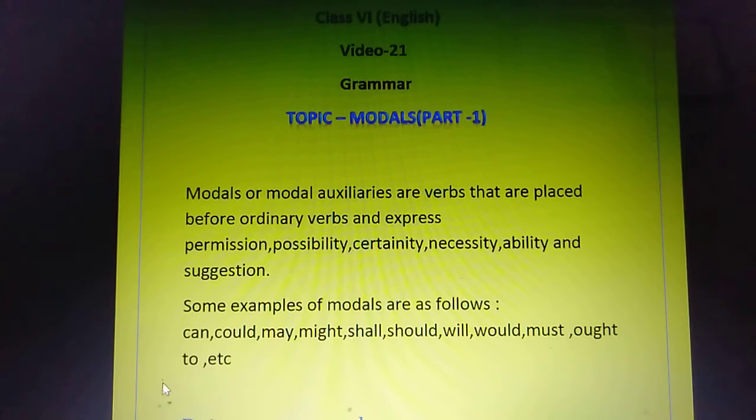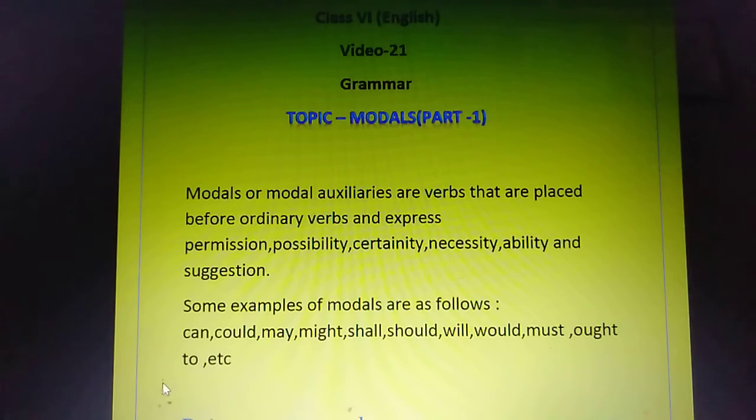So today in this video I have come up with a new topic, a grammar topic, that is modals. And modals is something which you are not aware of. This is a very new topic for all of you. So you need to listen very carefully as I go through all the lines.